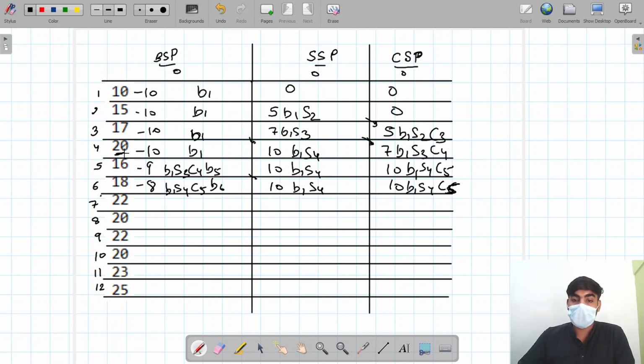What we are seeing here is, if we sell today and get the maximum profit, we sell today. Otherwise we take the older as it is. Here you can see, if we sell today for this one, we get 7 rupee profit. So which one is greater, 5 or 7? We are taking 7 here. For this one, if we sell today, we get 6 rupee profit, and the older is 10. So which one is greater? 10. So we take 10 as it is.